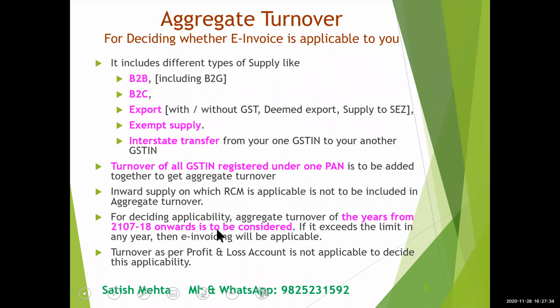Aggregate turnover: for deciding whether we are crossing the limit or not, we have to add B2B turnover, B2C, export, exempt supply, as well as inter-GSTIN transfer. All this turnover is to be added for all the GSTINs which are registered with one PAN number, and such turnover for 2017-18, 18-19 and 19-20 is to be worked out. And even if it exceeds the limit in one year, then e-invoice will be applicable.